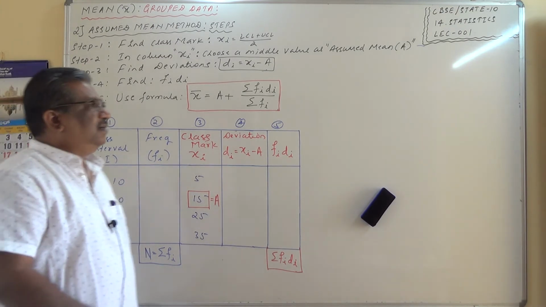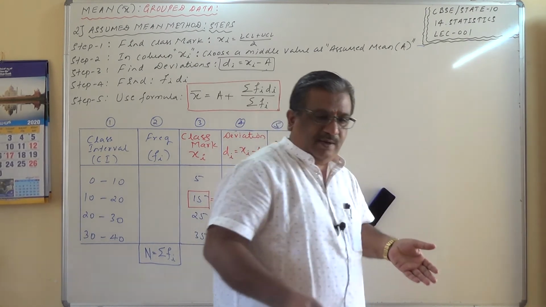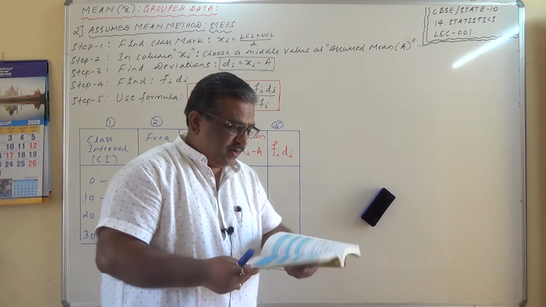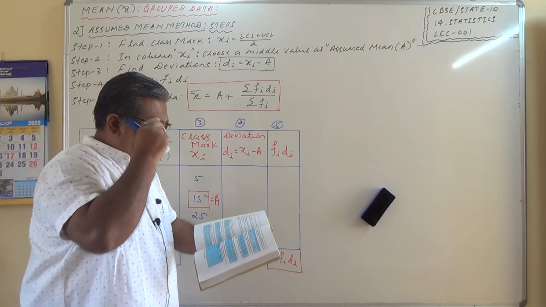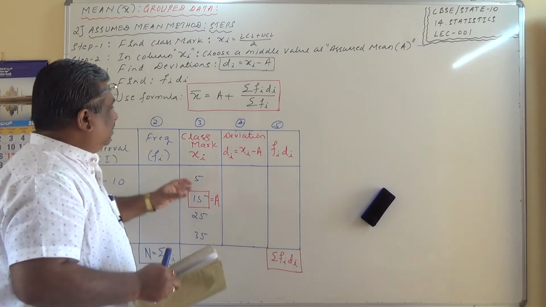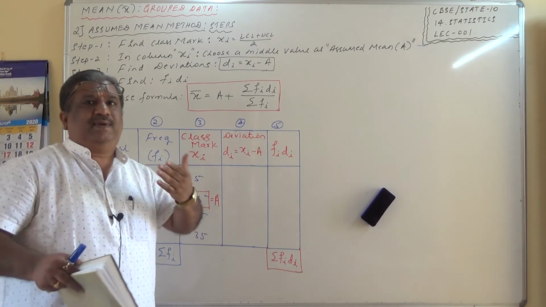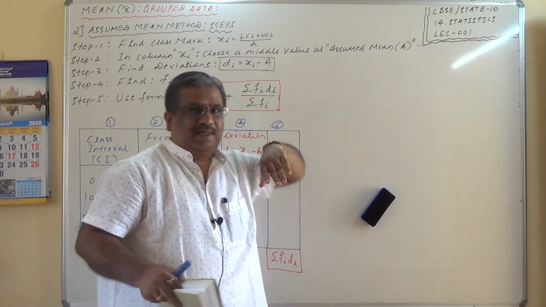So I'll take one example from your textbook, exercise number 14.1. Now I would like to select from your textbook such a problem where the fi and xi are relatively larger, because we are left with one more method, the step deviation method.